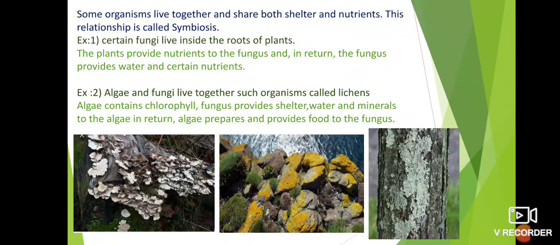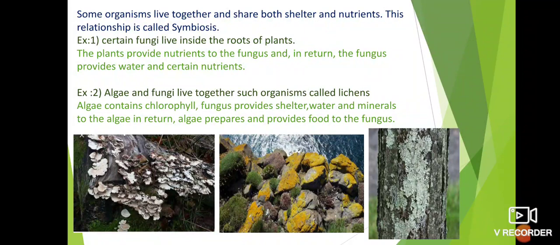Fungi will not prepare their own food, because the mode of nutrition found in fungi is the saprotrophic mode, which means they feed on dead and decaying things. But algae are autotrophs. They prepare their own food. How do they live together? See here. Algae contain chlorophyll. The fungus provides shelter, water and minerals to the algae. In return, algae prepare and provide food to the fungus.